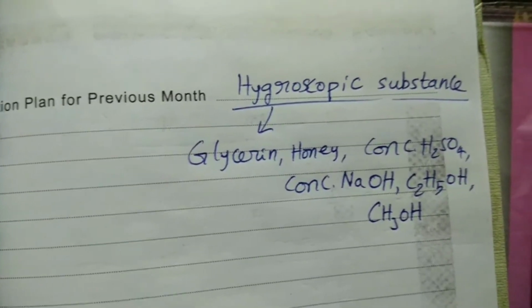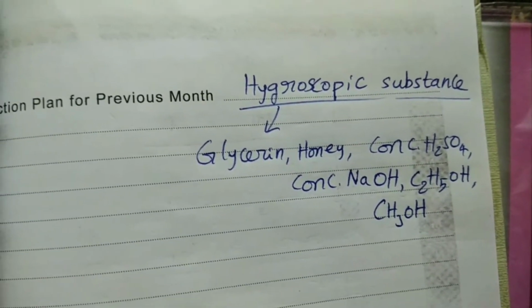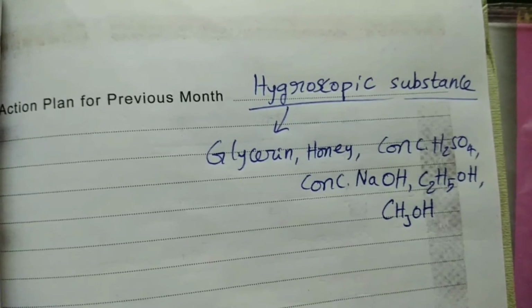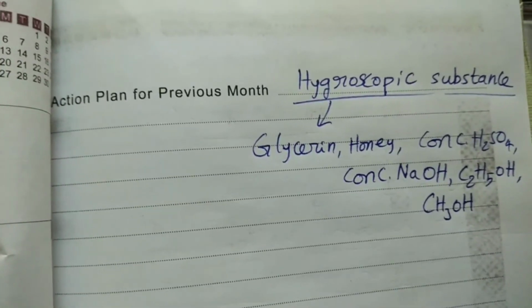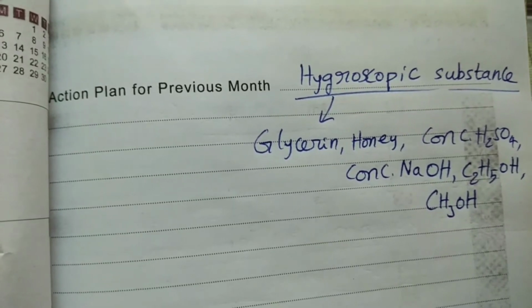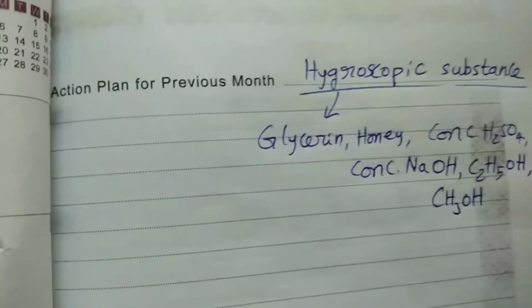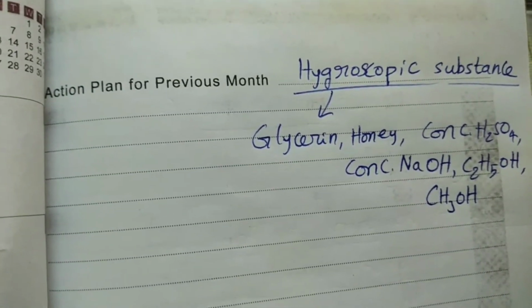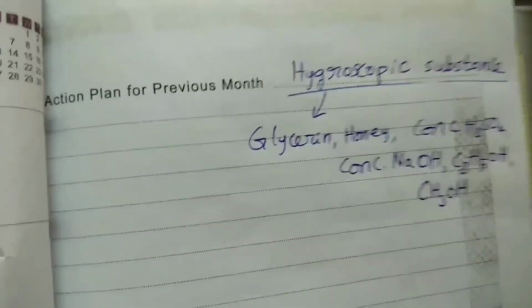See this one: glycerin, honey, concentrated H2SO4, concentrated NaOH, C2H5OH, CH3OH. All these substances are examples for hygroscopic. That means these can absorb moisture and retain the same physical state. They do not convert into liquid state. Okay, so this is the main difference between deliquescent and hygroscopic substances.